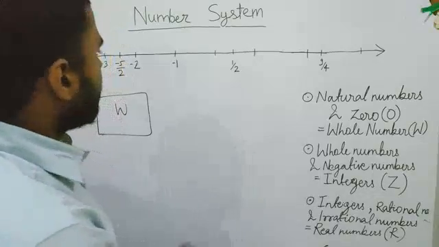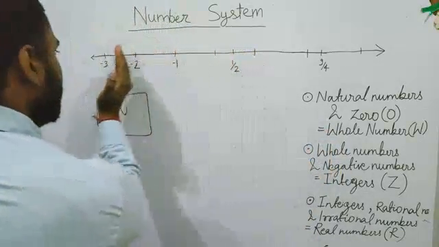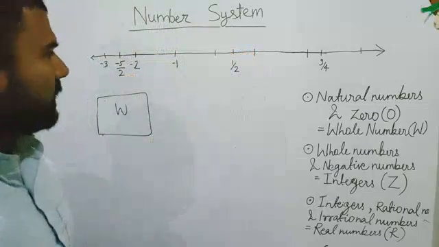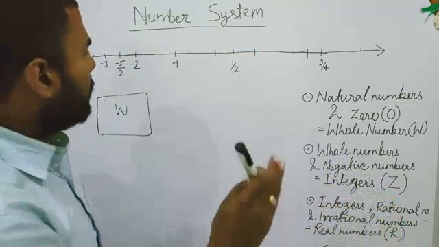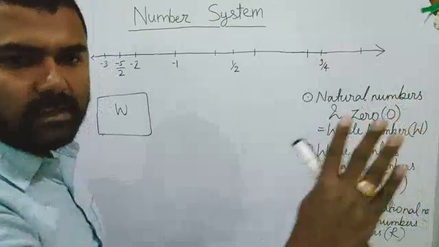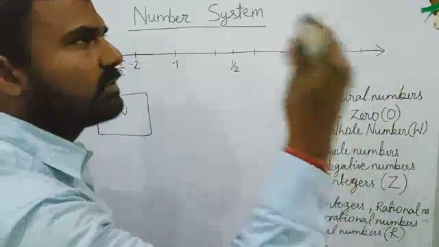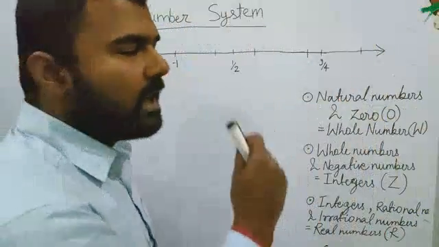Now your ambitions grew further and you decided to go to the left side of the number line, where you can see countless, infinite numbers. You can see -1, -2, -3, -10,000, -20,000, -1 lakh, -1 crore, up to minus infinity.